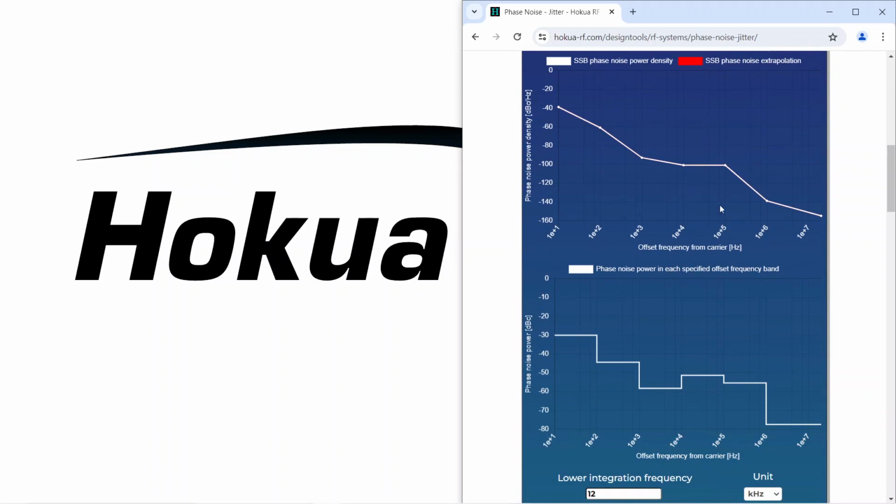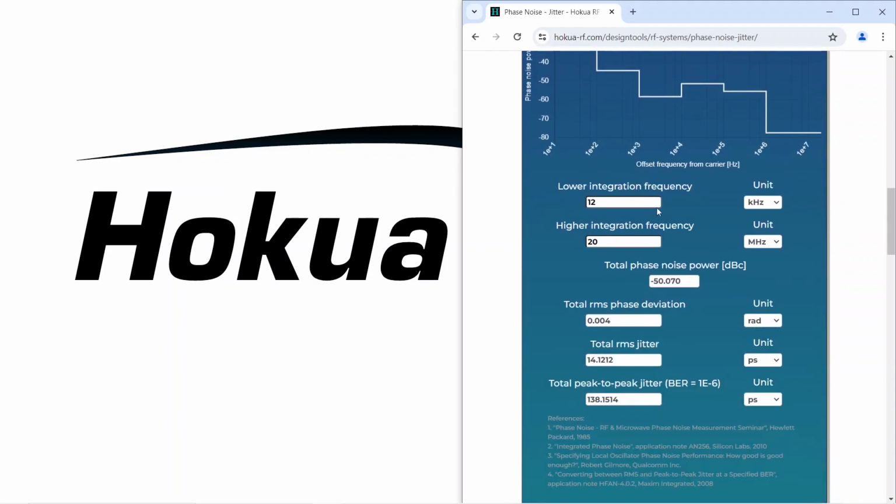The first diagram depicts the entered and possibly scaled phase noise data, while the second diagram depicts the piecewise integrated phase noise of each entered frequency segment. This is very helpful information when you have to improve an oscillator's total integrated phase noise and you need to know which frequency segment contributes the most.